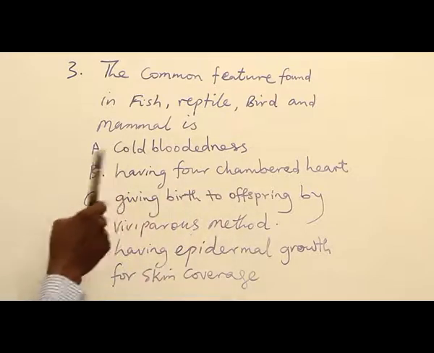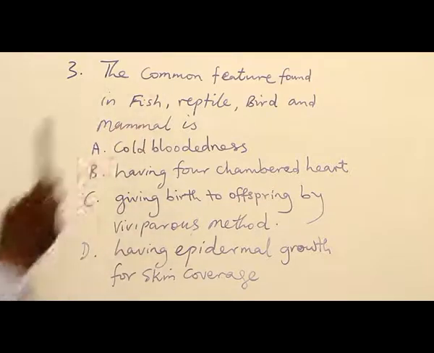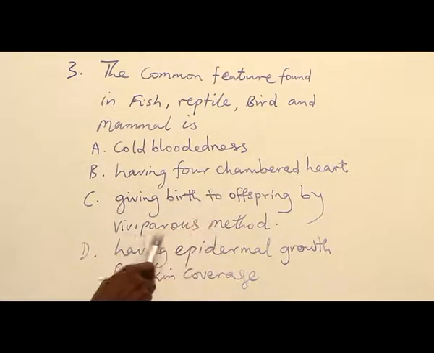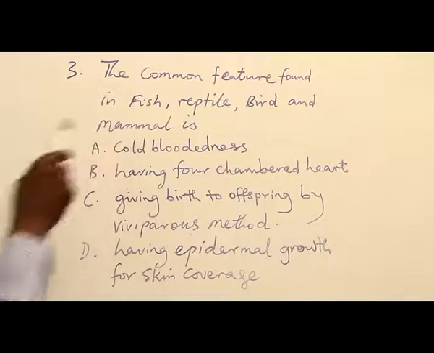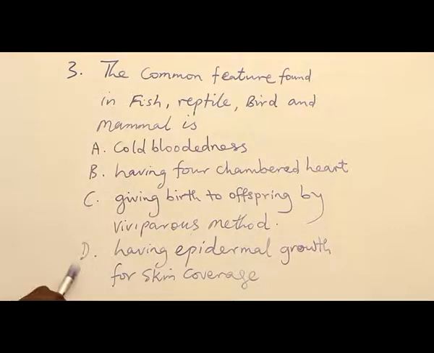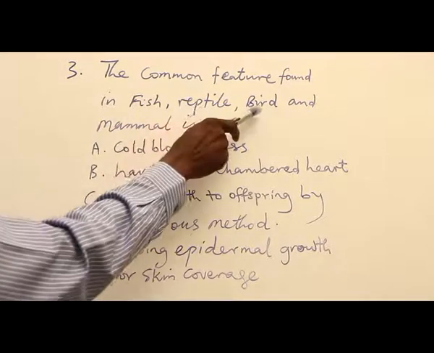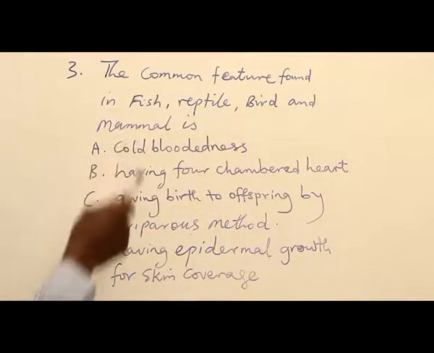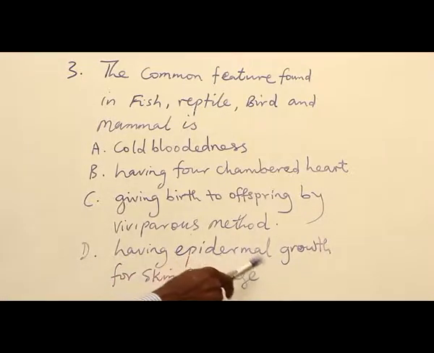Having a four-chambered heart is only in birds and mammals in this group. Giving birth to offspring by viviparous method, that is giving birth to young ones alive, is the characteristic of only mammals. So we are left with option D, having epidermal growths for skin coverage. What are these epidermal growths? For fish we have scales, for reptile we have scales, for birds we have feathers, for mammals we have hairs. So the answer to question 3 is having epidermal growth for skin coverage, option D.